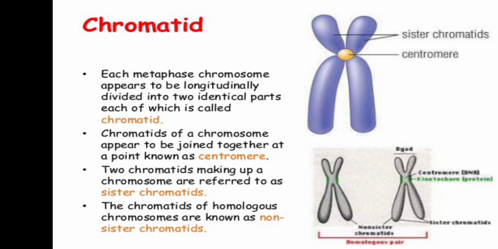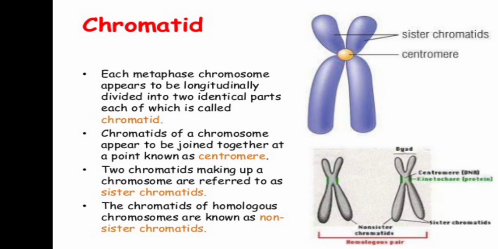Each metaphase chromosome appears to be longitudinally divided into two identical parts, each of which is called a chromatid. We clearly observe this in cell division, that is mitosis. Here two chromatids form identically, longitudinally divided, two particles of chromatin that we call chromatids.